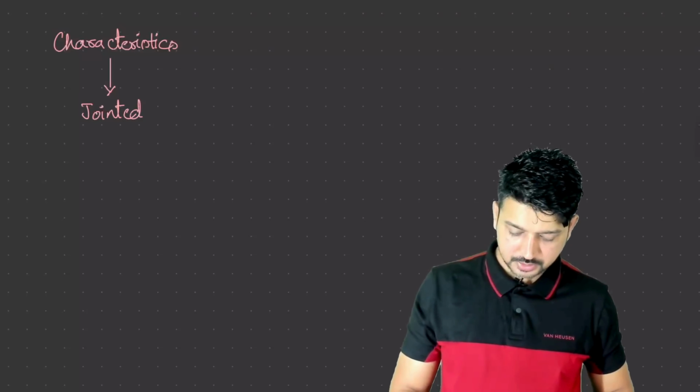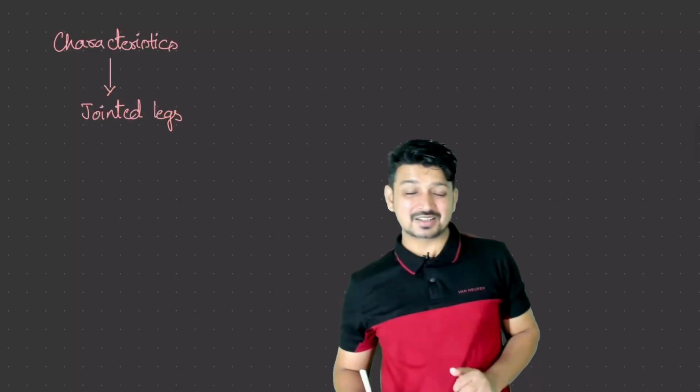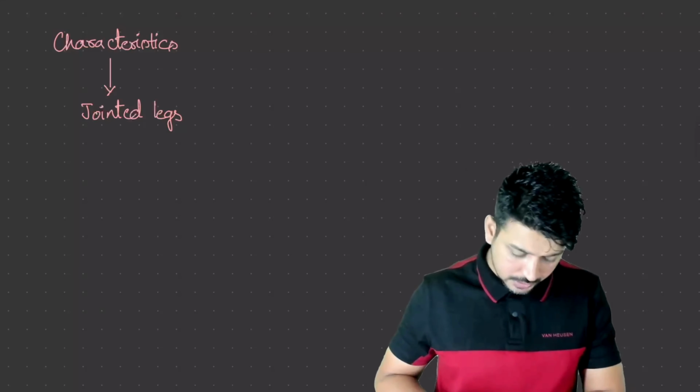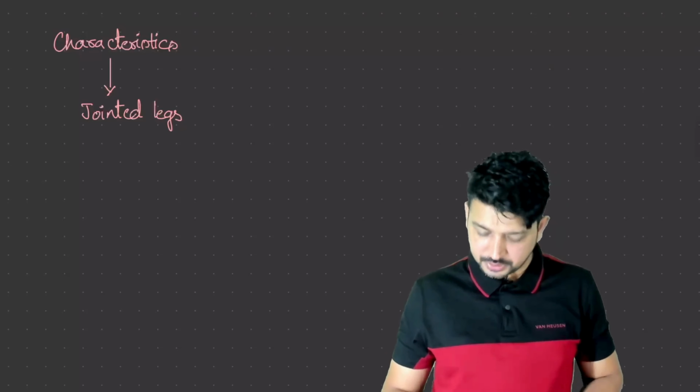Now we have studied that jointed legs is the characteristic property of what? Arthropods, right? It's a characteristic property of insects. So we have a particular characteristic called jointed legs in 3 pairs. The main thing is these are present in 3 pairs.